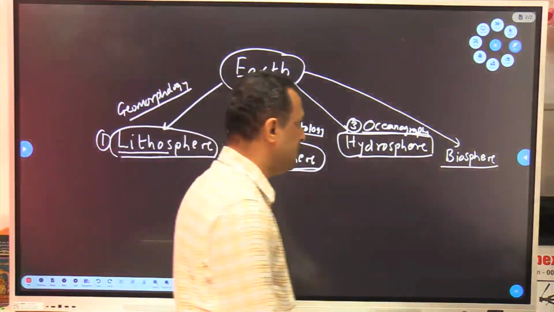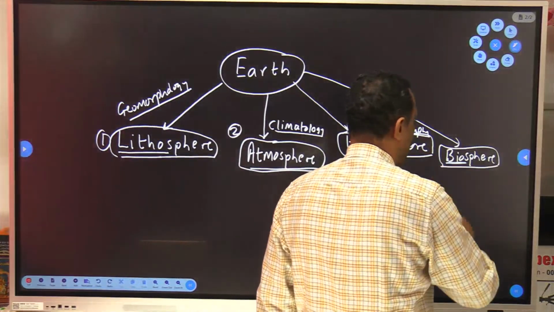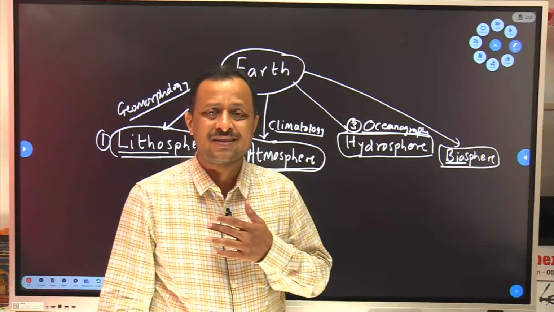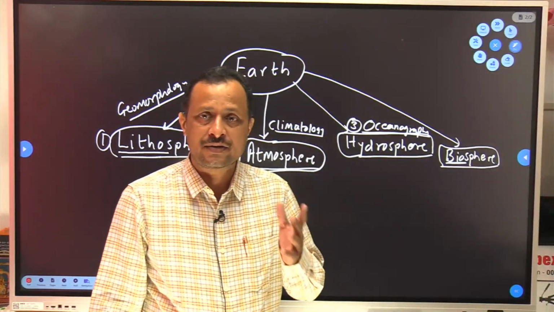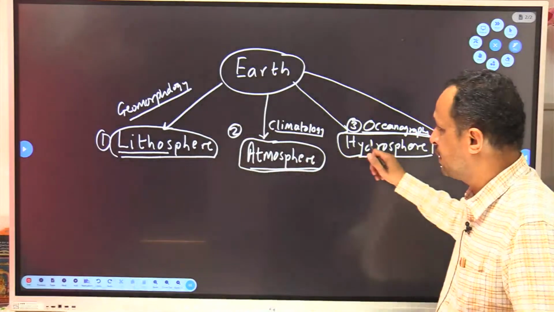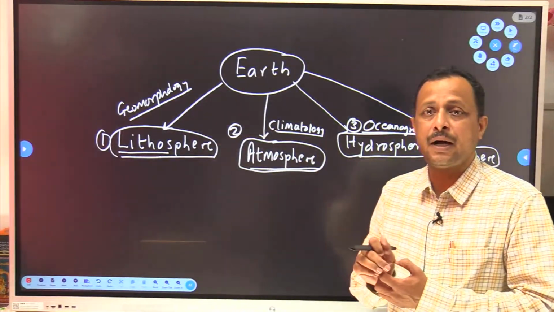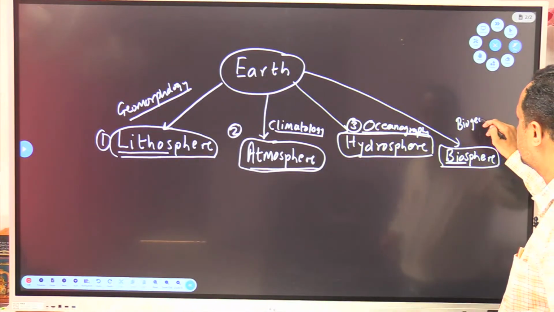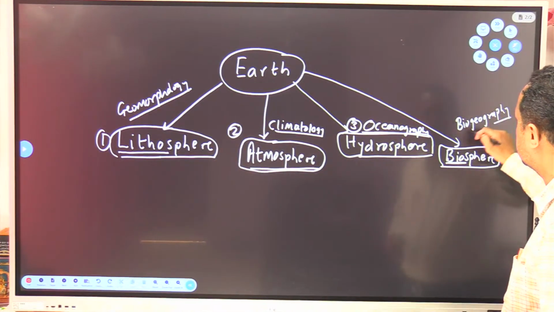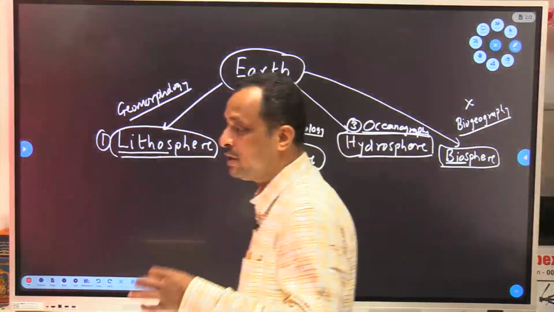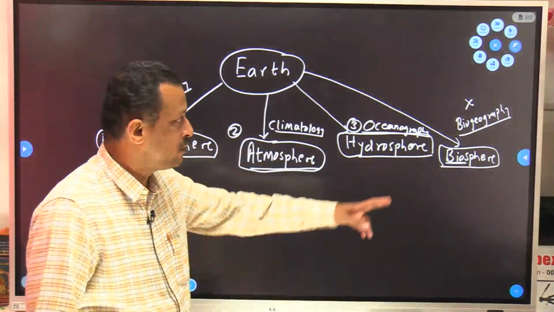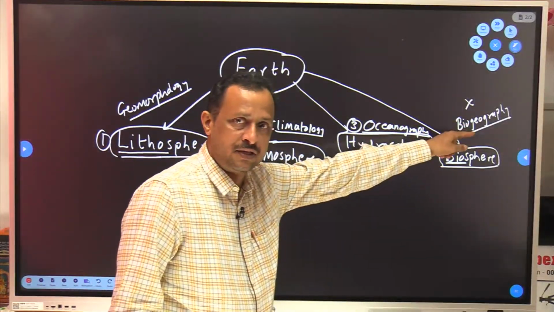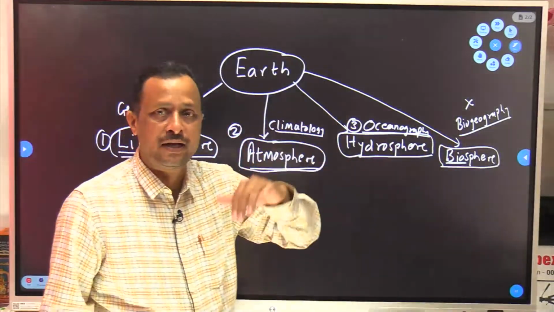Now one more is there, the fourth layer, bios. Bios means life. The sphere or layer of life means all the living beings who are residing in these three layers, they are studied in the biosphere. So the subject is biogeography, but this part is not there in our GS syllabus. It is part of the optional. Definitely in GS we are going to study a few components of this section, either in geomorphology or in environmental geography.